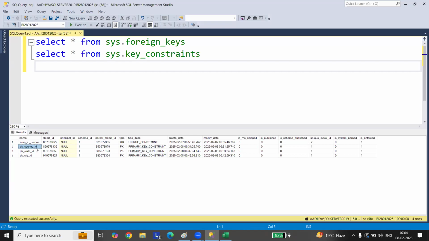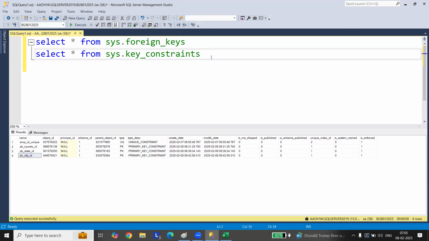These three refer to different objects: the primary key on country table, the state ID on state table, the city on city table. So you need to go and see in the key constraints table only.